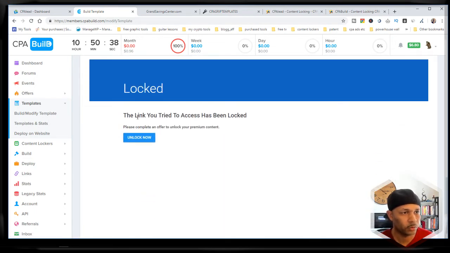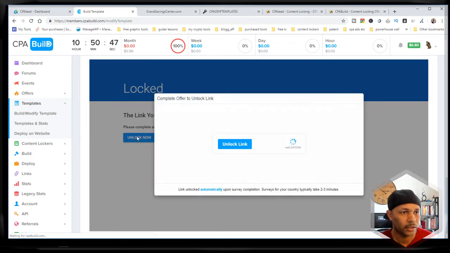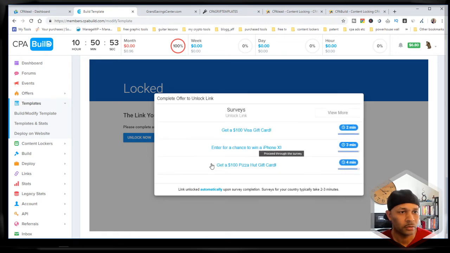And this is basically what would happen. On the page that will pop up, you will see this: the content's locked, unlock now, and then remember I had that button turned on. You can turn that off, and there you go. And I like this because it gives some clarity on how long it's going to take a person to get it done. A lot of people don't have a lot of time.